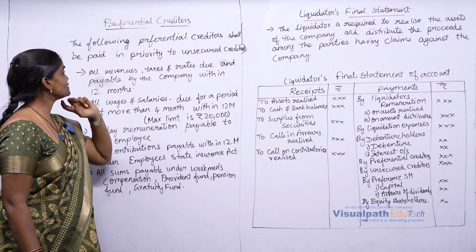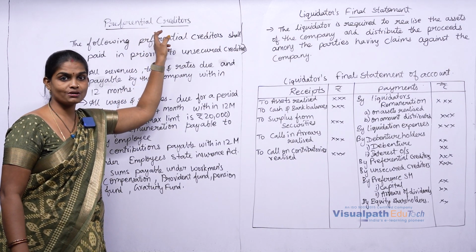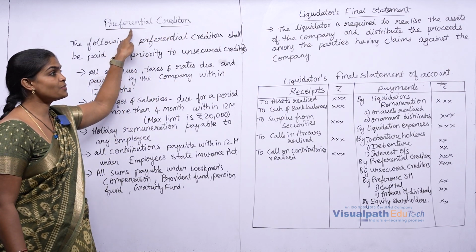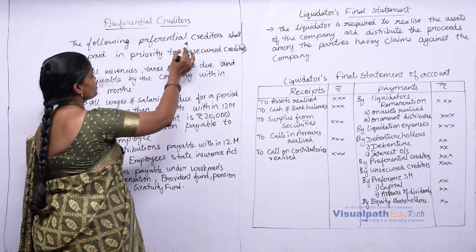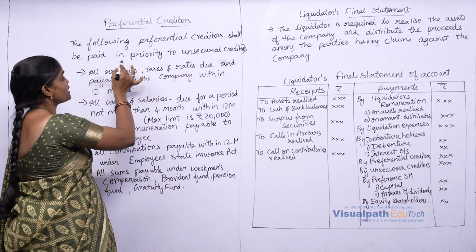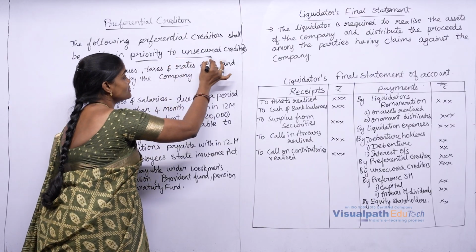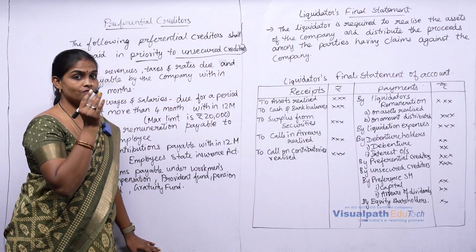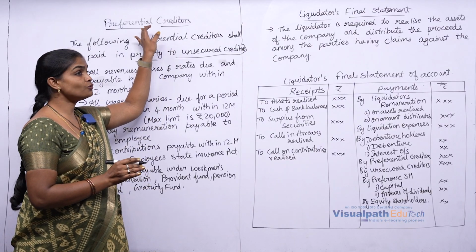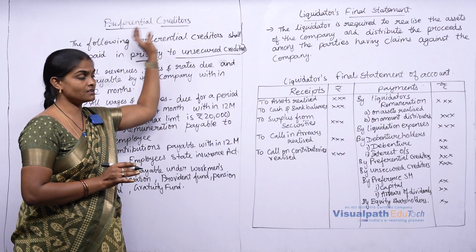What are preferential creditors? They are unsecured creditors, but with a preferential right to be paid in priority. Clear? So the following preferential creditors shall be paid in priority to the unsecured creditors. Before we pay the unsecured creditors, first priority will be given to these preferential creditors. Clear?